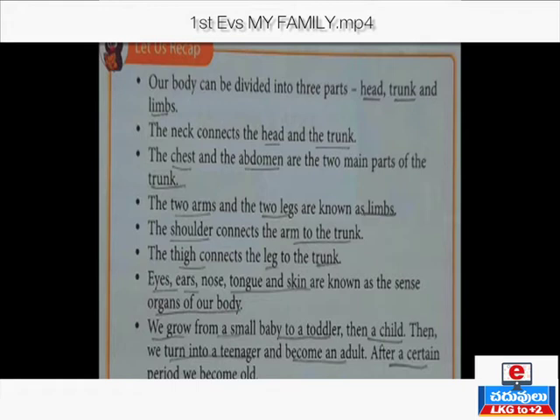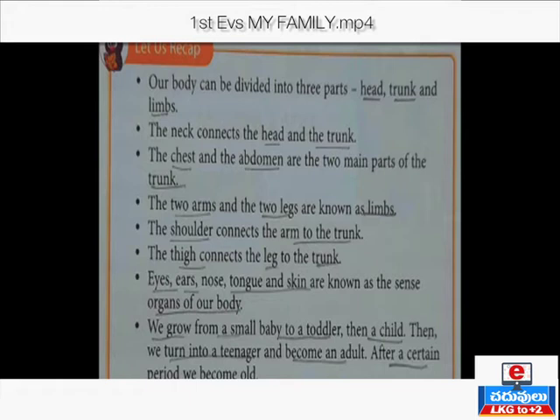Coming to the seventh point, about our sense organs. What are sense organs? Eyes, ears, nose, tongue, and skin are known as the sense organs of our body. What are known as the sense organs of our body, children? Your eyes, ears, nose, tongue, and skin. These all are known as sense organs.